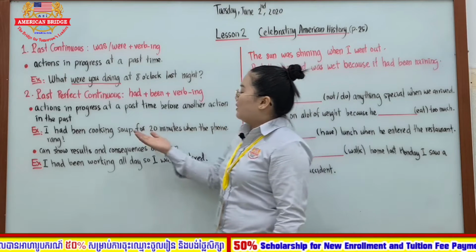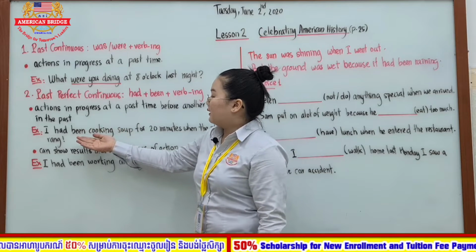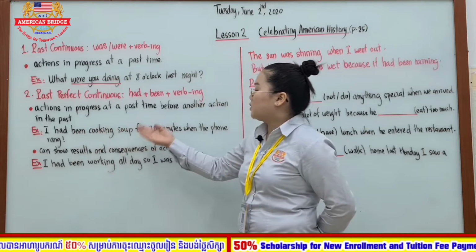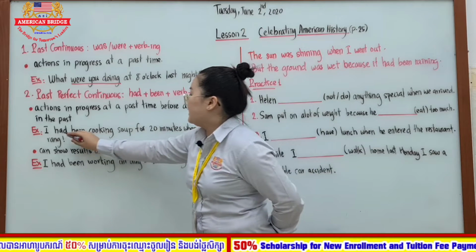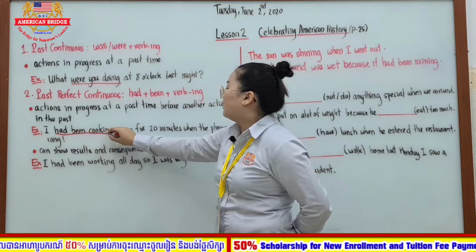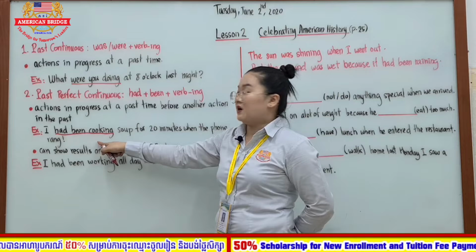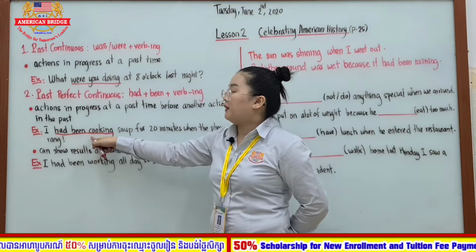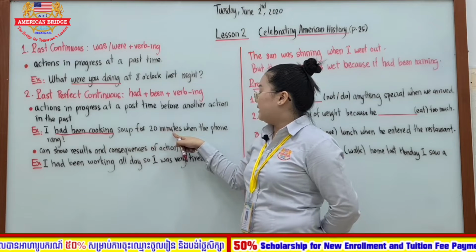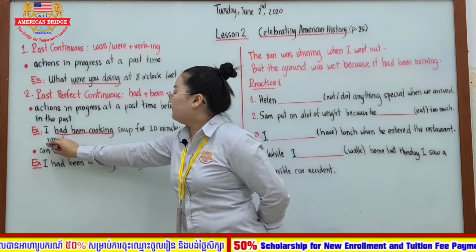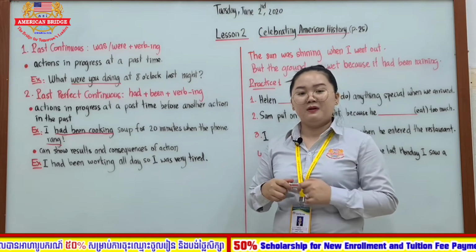Alright? So here, please see the example all together. I had been cooking soup for 20 minutes when the phone rang. So as you can see here, I had been cooking is the past perfect continuous: had plus been plus verb-ing. Had been cooking soup for 20 minutes when the phone rang. So when the phone rang, which tense, everyone? The tense is past simple, right?